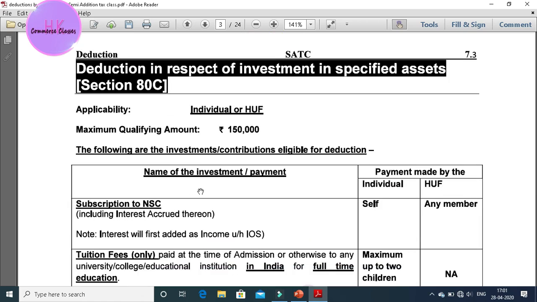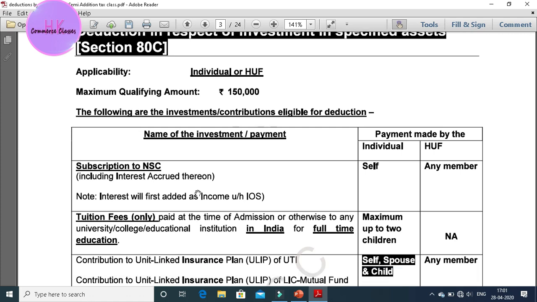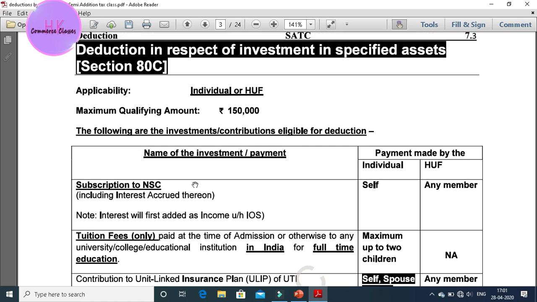Now, deduction in respect of investment in specified assets, section 80C. It has a maximum qualifying amount, up to 1,50,000, for which you can claim a deduction from your computed salary before arriving at the net income.